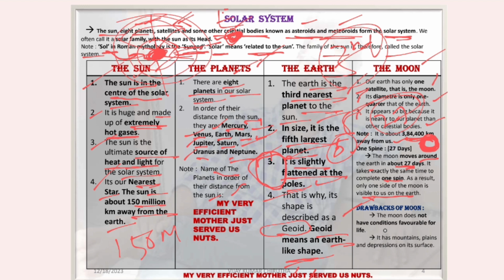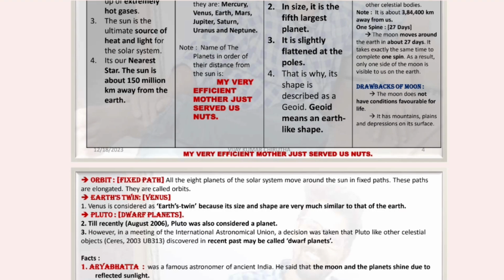What are the drawbacks of the Moon here? The Moon doesn't have conditions favorable for life. It has mountains, plains, and depressions on its surface. So this is all about the difference between Sun, planet, Moon, and Earth.